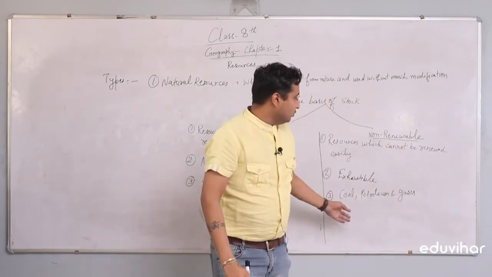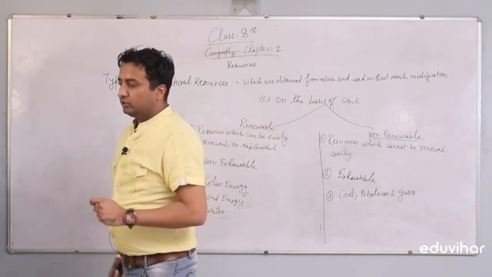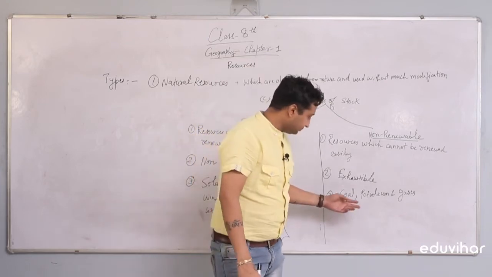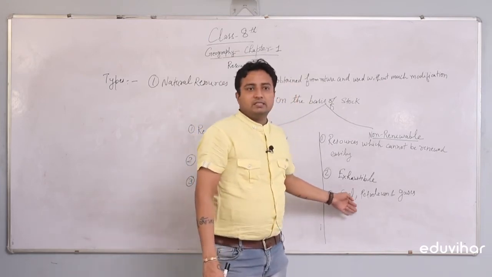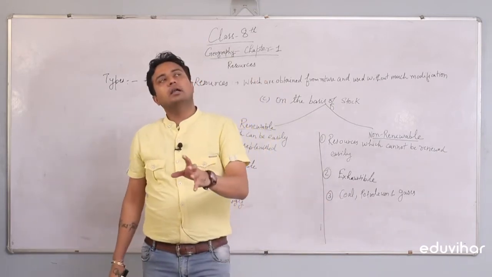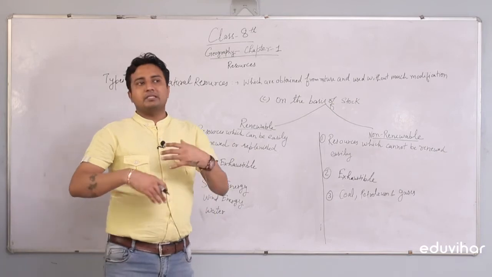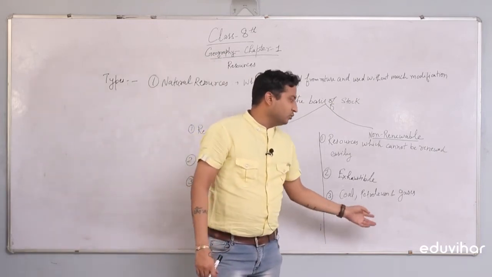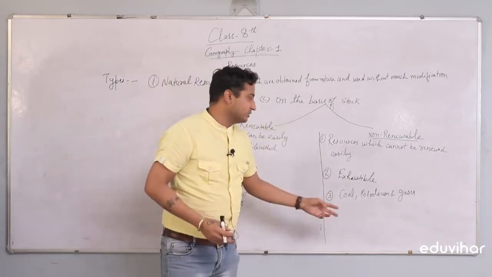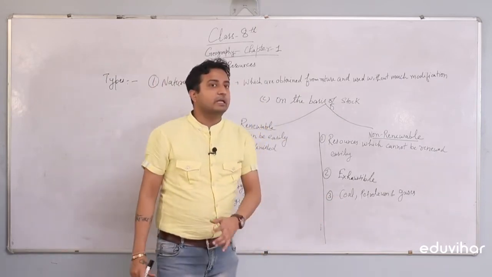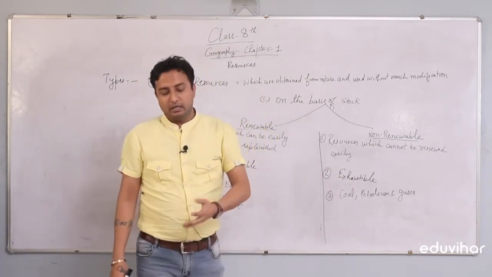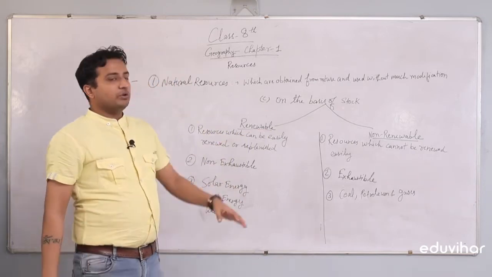Coal, petroleum, and gases are non-renewable resources because it took thousands of years for these fossil fuels to form. As per a study, at the present rate at which we are using coal, petroleum, and gases, there will be a scarcity of these resources soon, and there is a fear that they might exhaust someday. So we have to use these non-renewable resources judiciously.